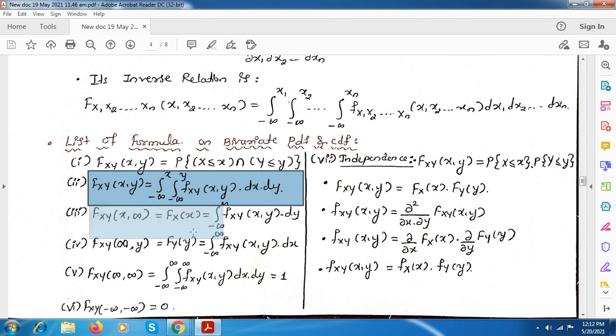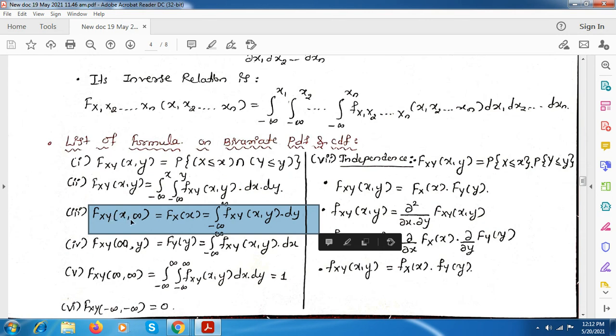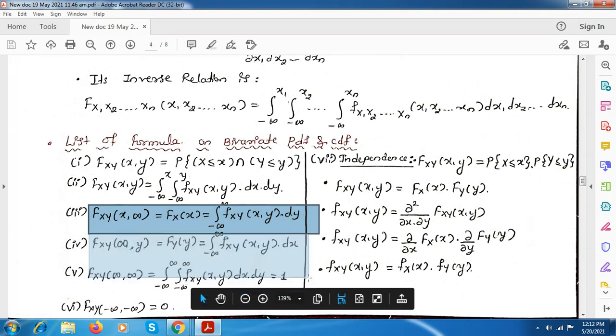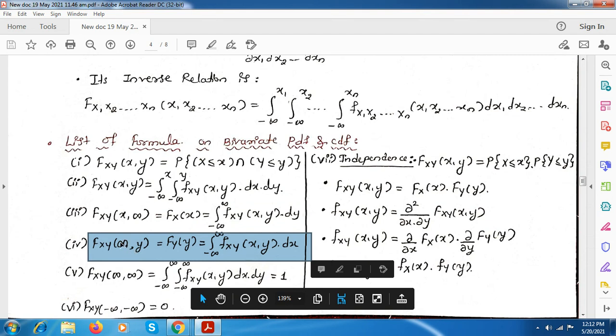If any one of the random variables is equal to infinity, here y equal to infinity, this becomes F_X of x, which you can write as the integration from minus infinity to infinity of the joint PDF with respect to dy. For the other term it is the same. When x is equal to infinity, you have F_Y of y, which is the integration from minus infinity to infinity of the joint PDF with respect to dx.